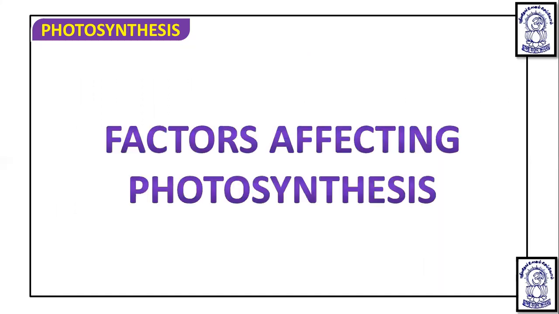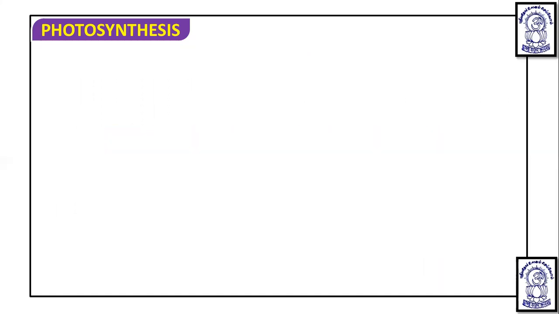Now we are going to talk about the factors affecting photosynthesis. We have completed photorespiration here. I hope you are now thorough with photorespiration, that is the C2 cycle. Now we will discuss the factors affecting photosynthesis in a separate lecture.